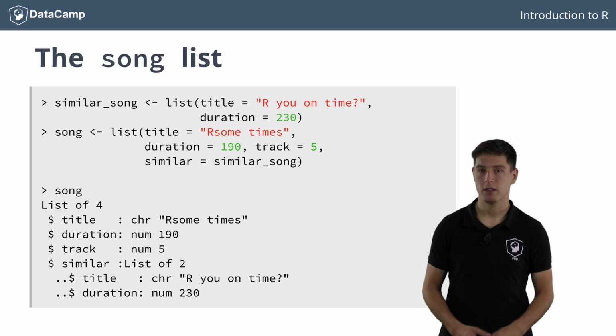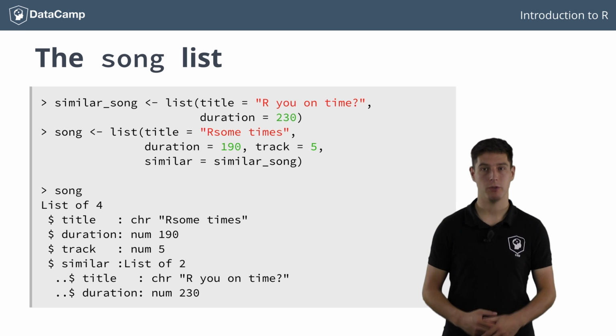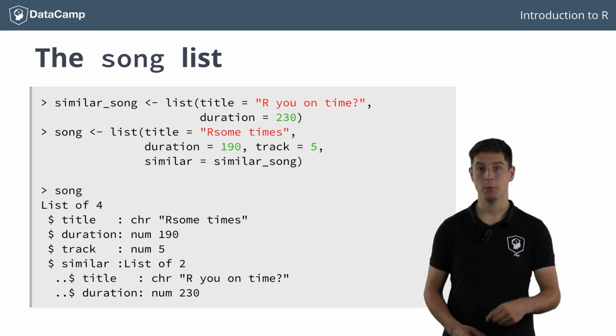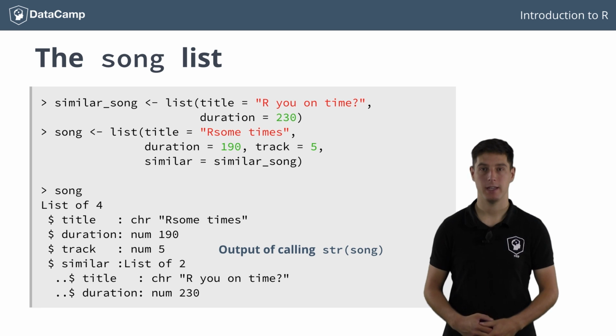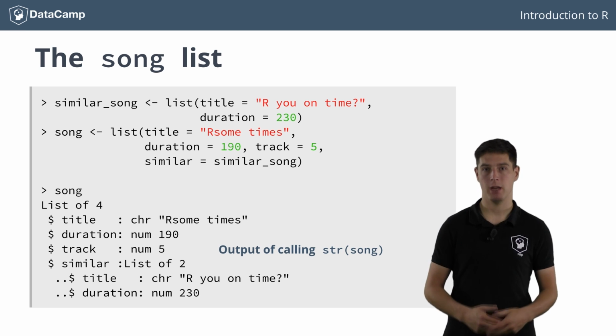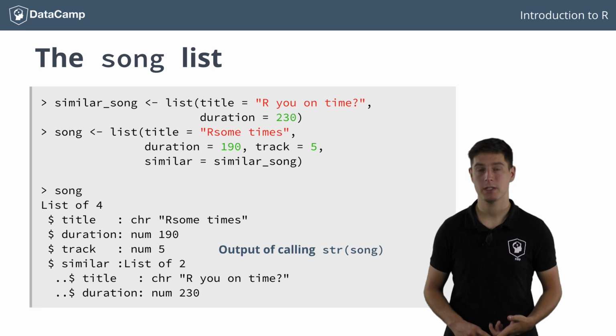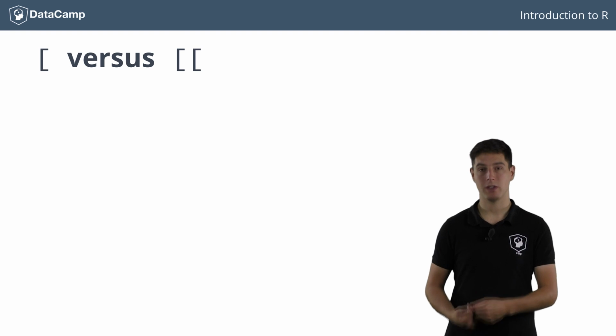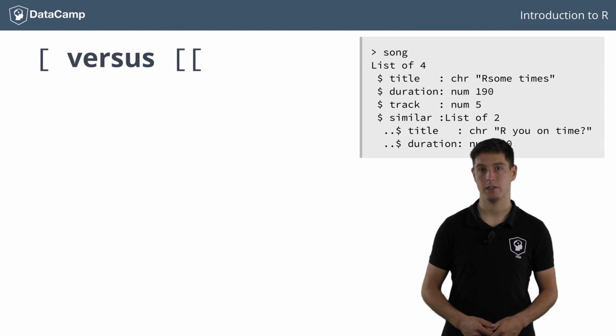You might have noticed that the printout of the song list is not what it should be. I actually included the output of calling str(song) here instead, which is more compact and readable. I'll also do this in the list printouts that follow. Anyways, you see that the list contains 4 elements, a character, 2 numerics and another list. Suppose now you want to extract the song title, Rsome times, from this list.